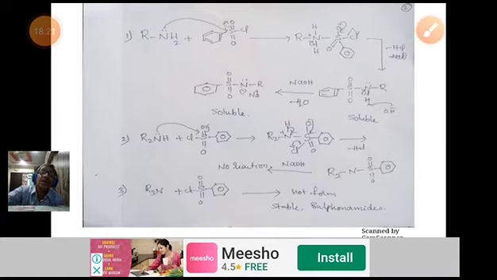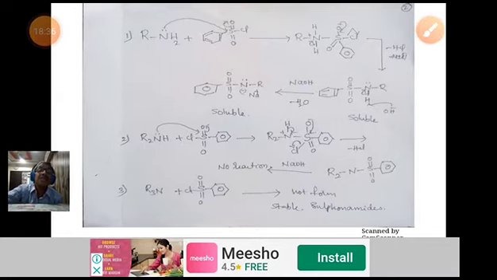In the aqueous phase we have these two: the 1 degree amine sulfonamide and the 2 degree amine sulfonamide.